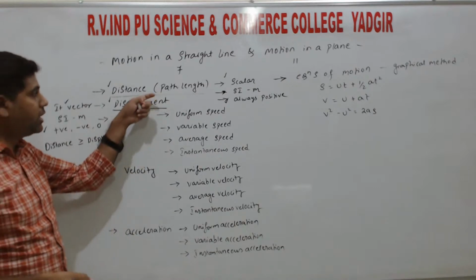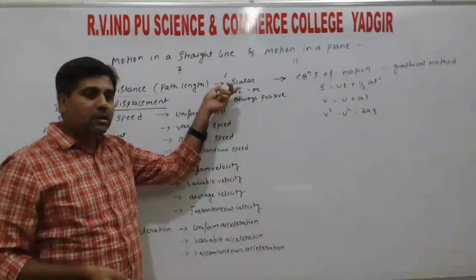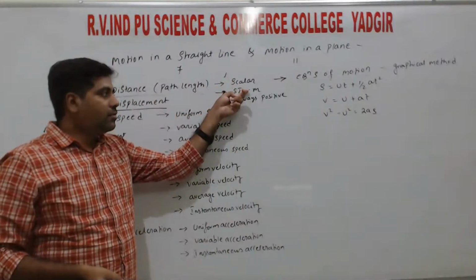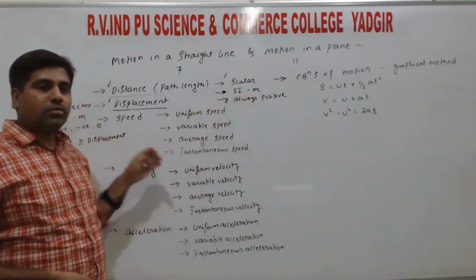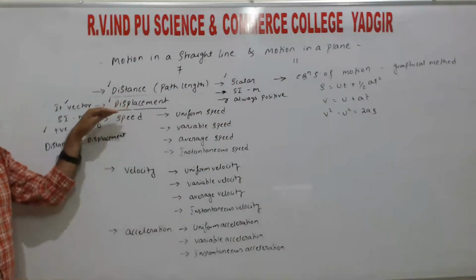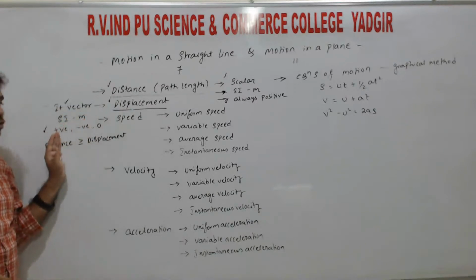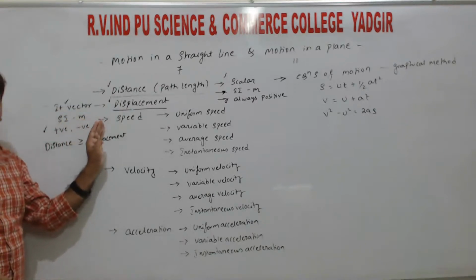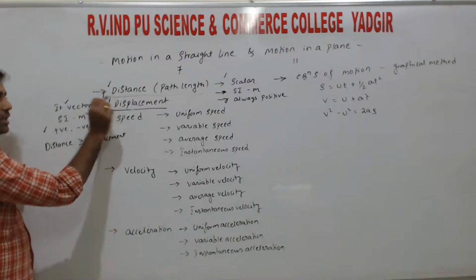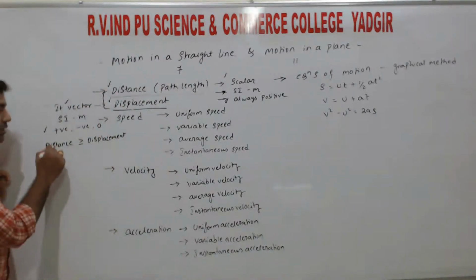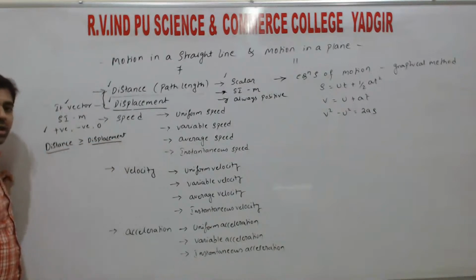So individually we have now studied distance. Definition, it is a scalar, its unit is meter and it is positive. Displacement definition, it is a vector, SI unit is meter and it is either positive, negative or zero. So the relation between distance and displacement: distance is always greater than or equal to the displacement.